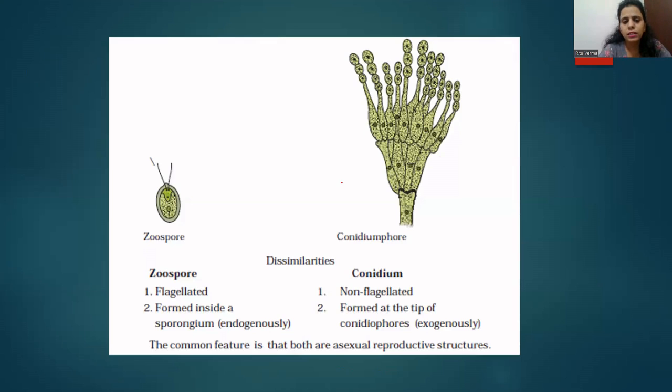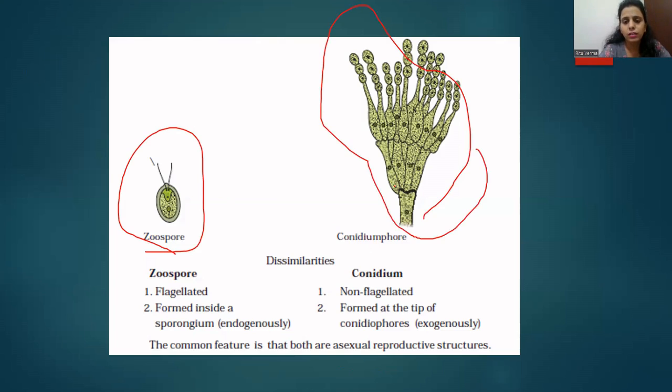And here is the difference between zoospore and conidia. This is a zoospore and this is a conidium, or you can say a conidiospore. Zoospores are generally flagellated because the flagella help them move from one place to another, and a zoospore is formed inside the sporangium.